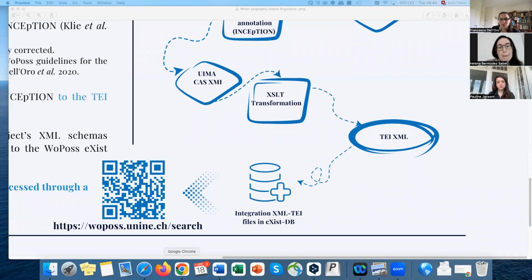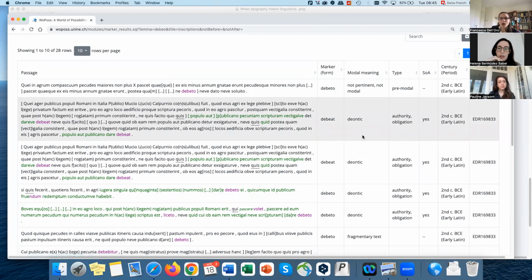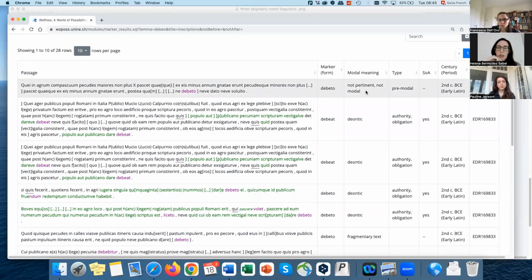This recent achievement crucially enriches the WoPoss corpus and enhances epigraphic research by providing a fine-grained semantic analysis. It is possible to access the WoPoss search interface by using this QR code. You can, for example, look for the attestations of debeo and distinguish between those whose meaning is modal, i.e. must, and those whose meaning is not modal, i.e. owe.